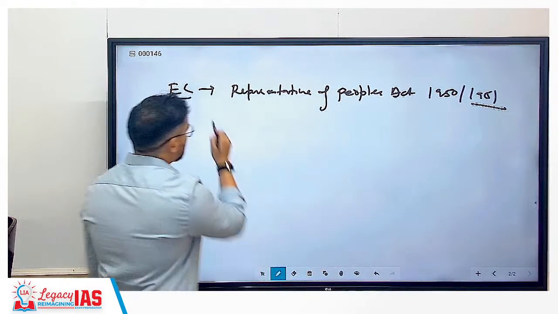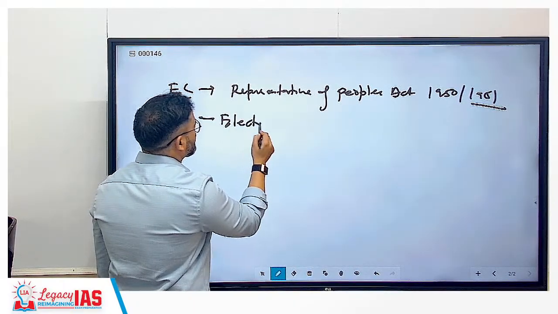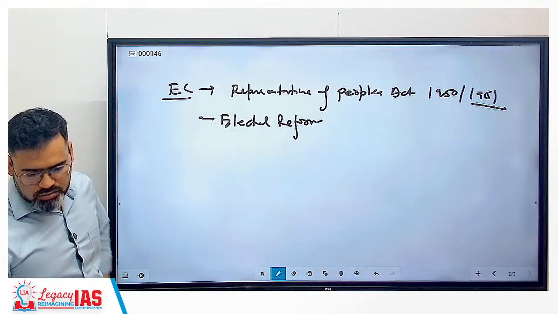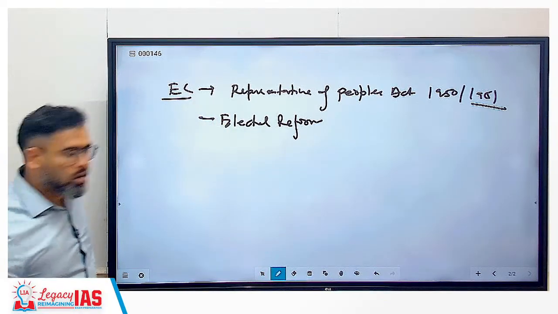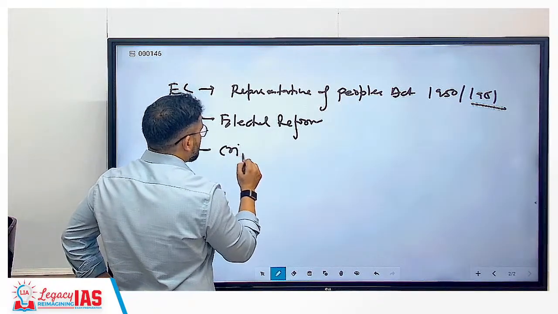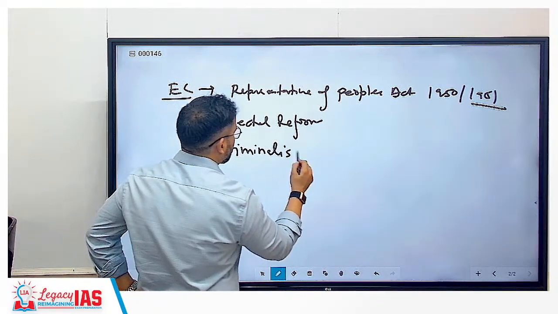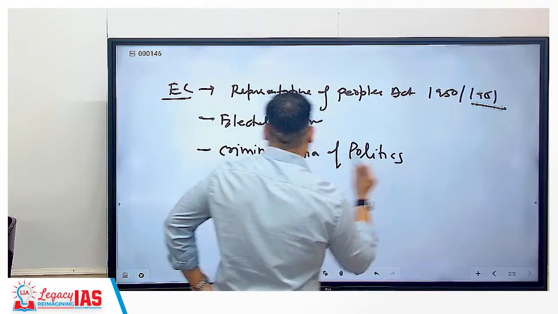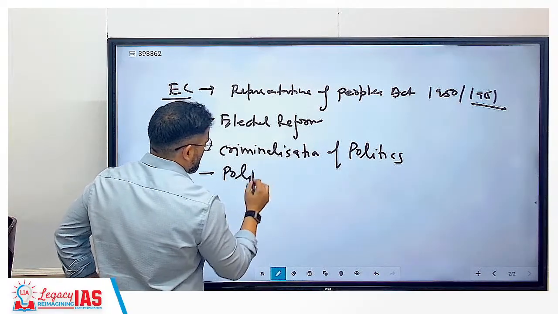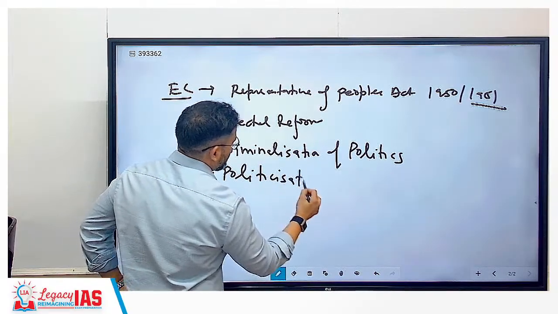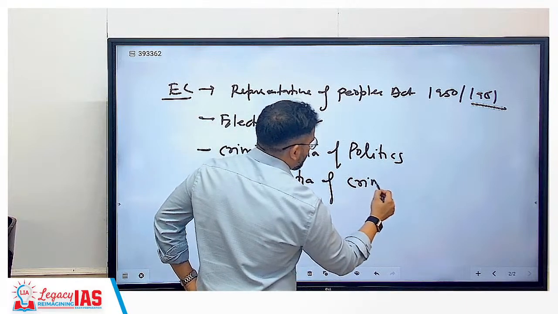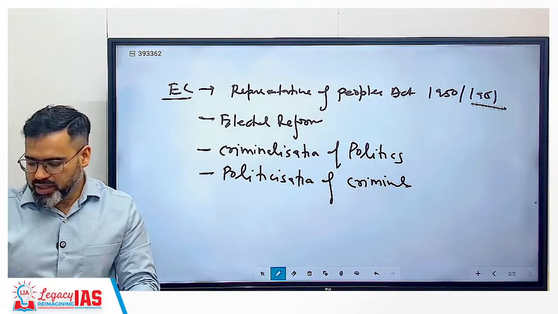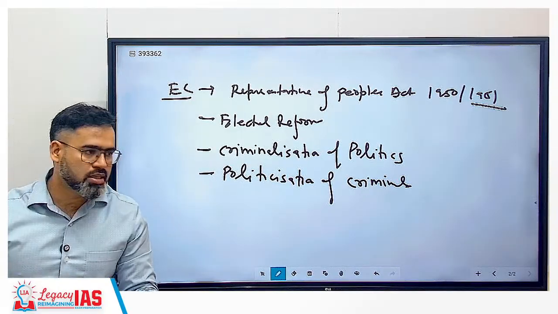We need to cover electoral reforms, and we need to cover criminalization of politics and politicization of criminals.